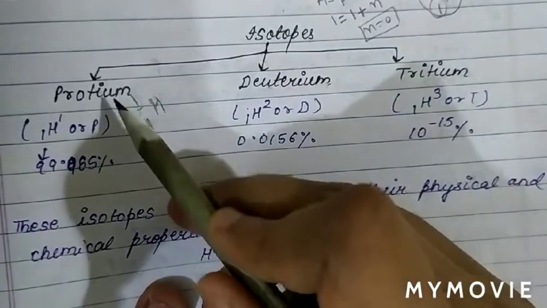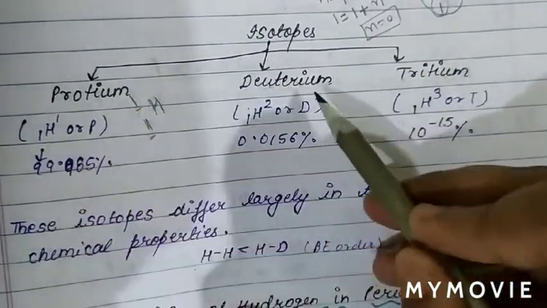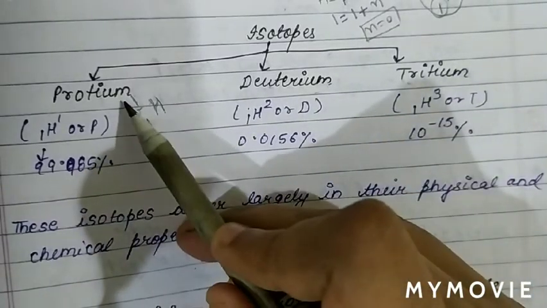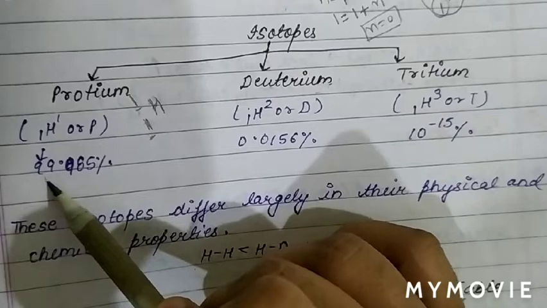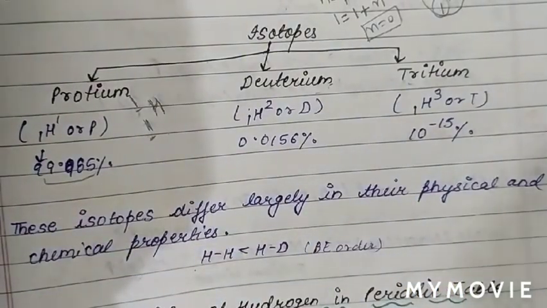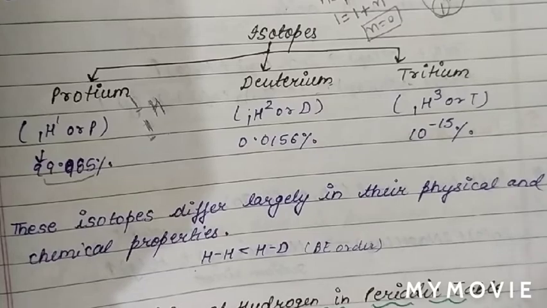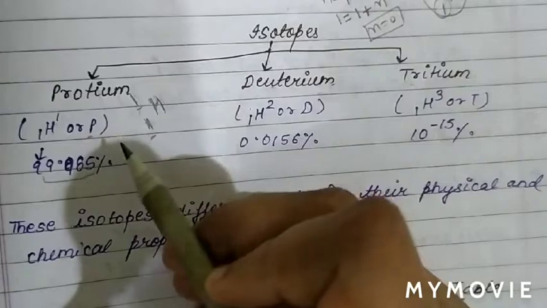Protium is present in the highest abundance. Out of these three isotopes, protium is found in the largest abundance, which is 99.985%. So the highest abundance isotope of hydrogen is protium. We can represent it as 1H1 or P.